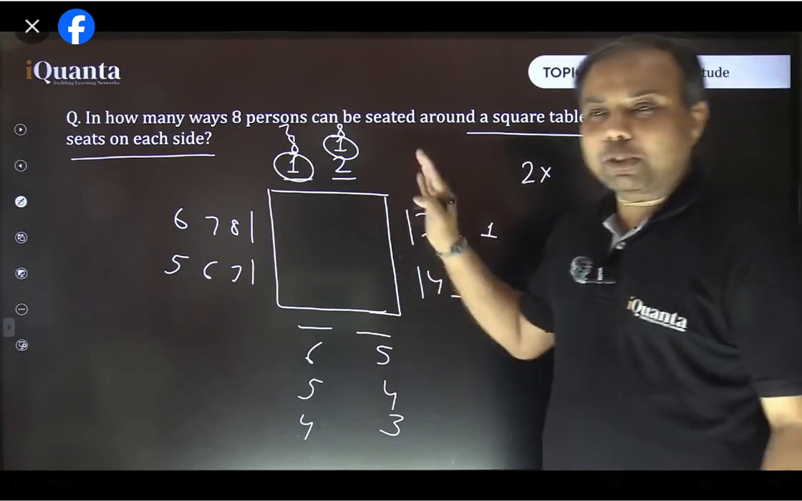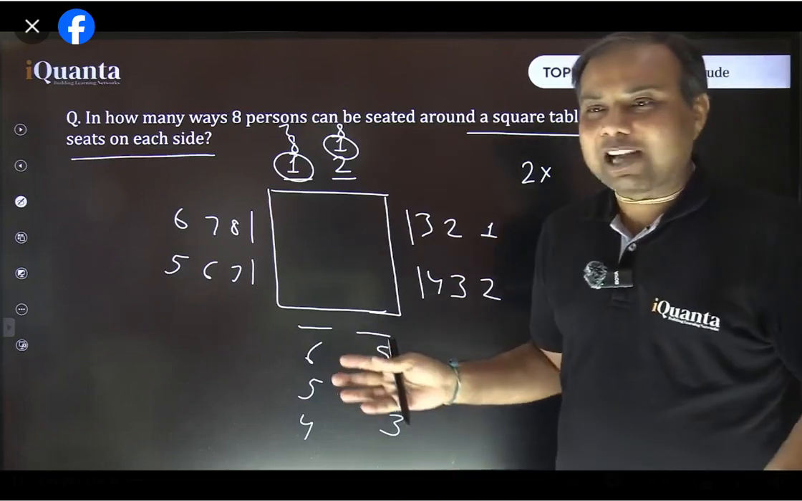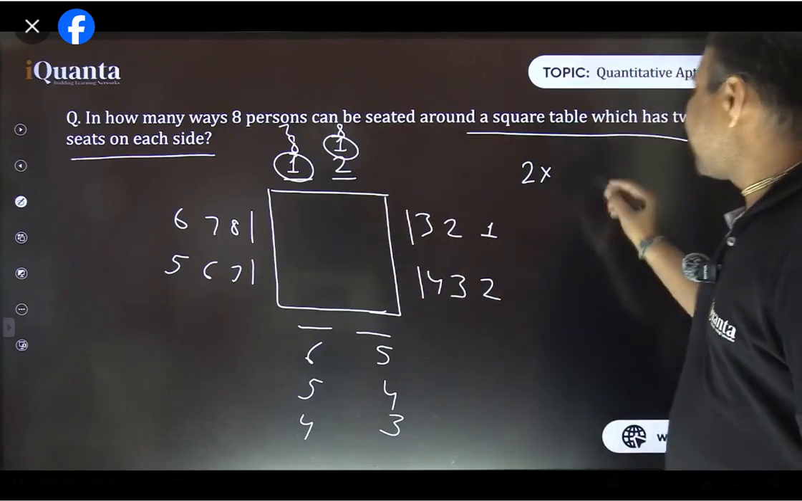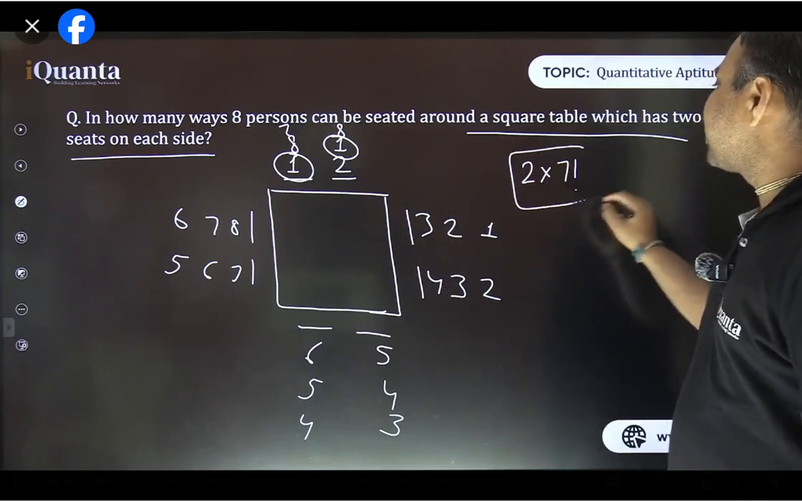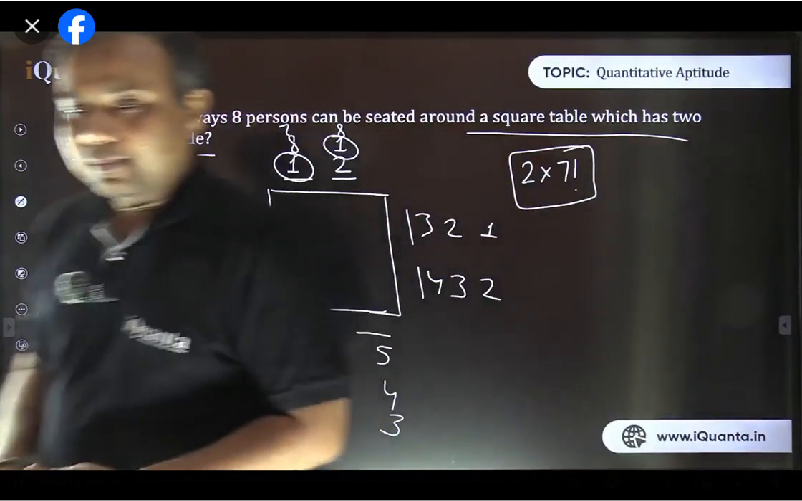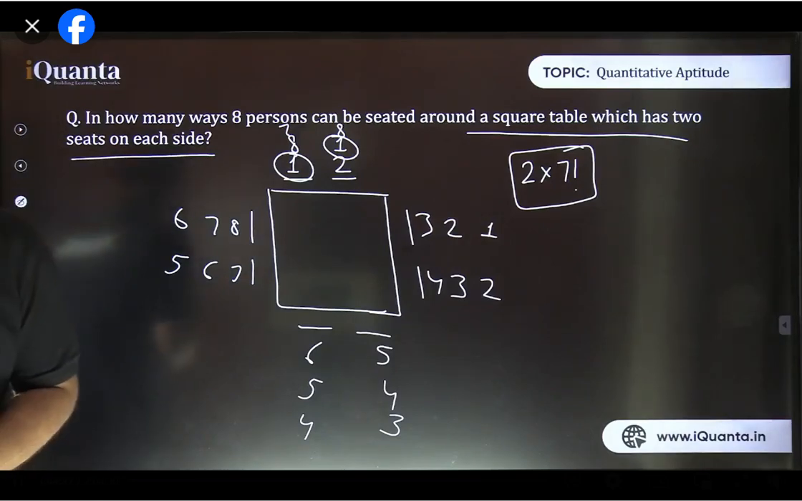And the moment the first person is seated, after that all the 7 seats have become different. So it's obviously for the 7 persons to be arranged on 7 different places, it would be 7 factorial ways. So the answer here is 2 into 7 factorial. Is it okay? Is it clear?